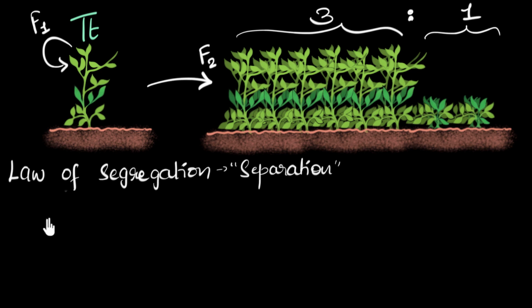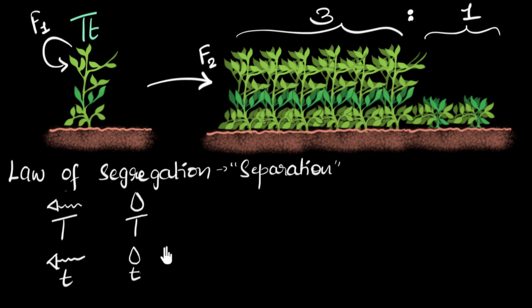So let me just write that down this way. Imagine this is one of the sperms, which is found inside the pollen grains. Of course, sperms may not look like this. Different plants have different kinds of sperms. Let me just draw it that way. So when that sperm is formed, some sperms will get a tall trait, but some sperms might get a short trait. And that's what he means by separation. The traits get separated when these sperm cells are formed. And similarly, when the egg cells are formed inside the ovary, imagine this is an egg cell. When the egg cell is formed, again, some egg cells will get the tall trait and some egg cells will get the short trait.